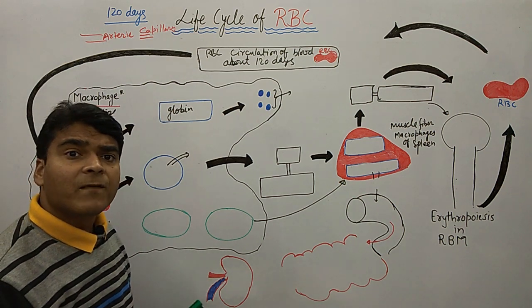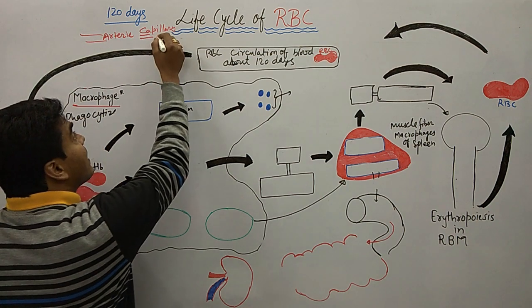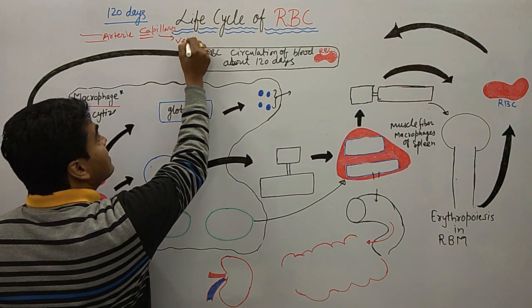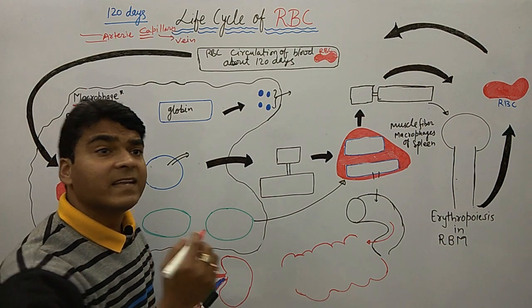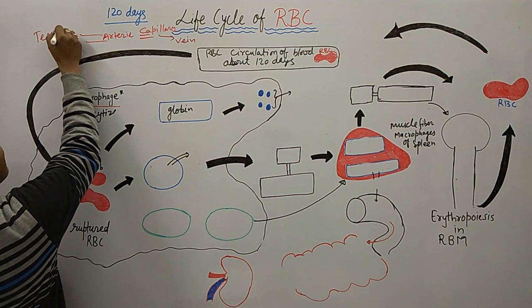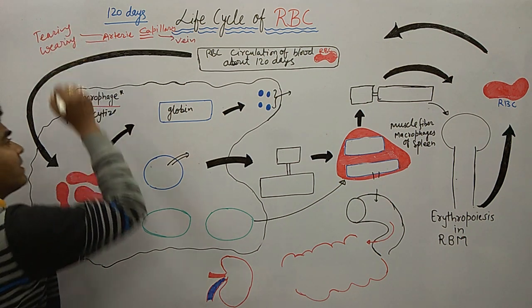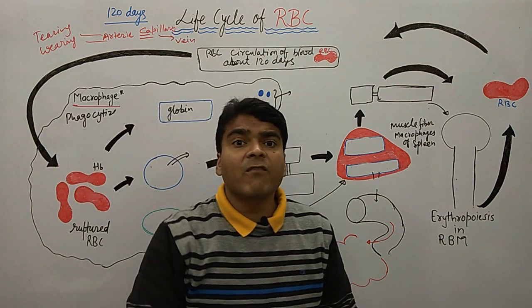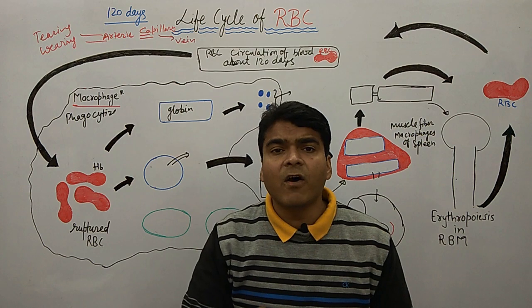The diameter of the artery is higher than the capillaries, so there is a possibility of tearing and wearing, and hence a possibility of rupturing of the RBC.